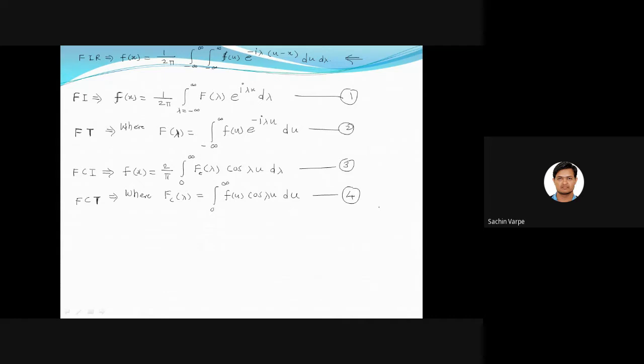Then if b of lambda is 0, then we have got the Fourier sine integral and transform. So what is the Fourier sine integral?